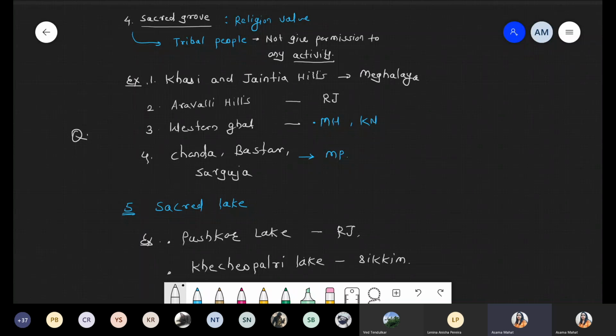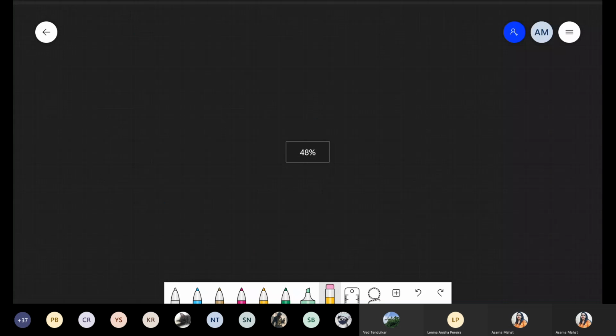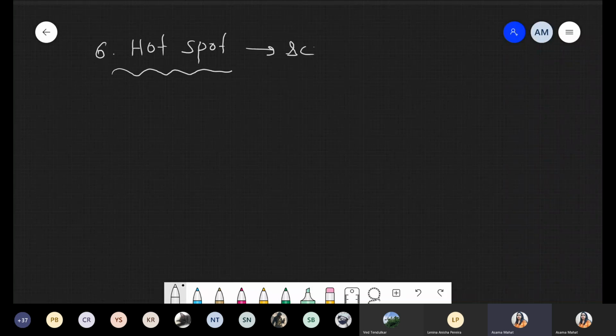Okay, chalo. Now listen to this point carefully, it is a very important point. What is the meaning of this hotspot? So there are 6 reasons, or 6 points, with respect to in situ conservation, and that is hotspot. First of all, we are talking about what the meaning of hotspot is. Basically, this term hotspot was given by the scientist Norman Myers. According to scientist Myers, what is the meaning of hotspot?